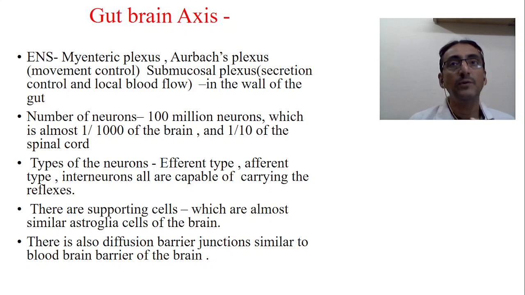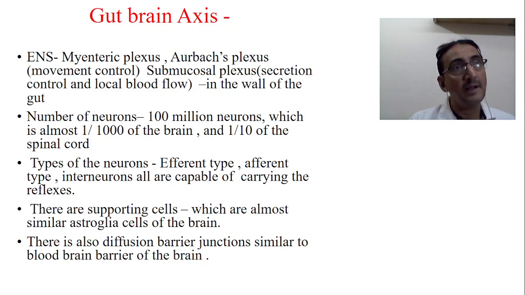About 1/1000 of the neurons present in the brain are present in the gut area, and about 1/10th of the spinal cord's neurons are present in the gut area. So it's a significant amount. It forms its own brain axis, and this is what operates in the lower animals, the primordial animals. Now, the types of neurons present in the gut brain area: